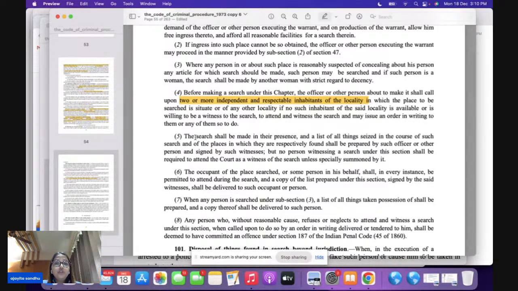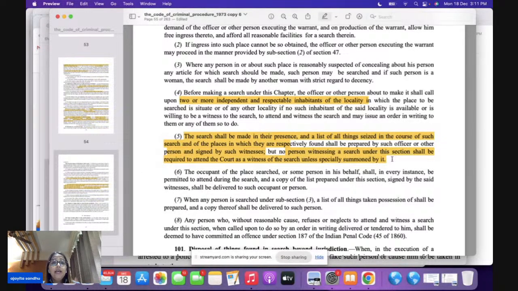Now the search is going to be made in their presence, and whatever list of things is seized in this particular search, the person who is making the search is going to prepare a list. Every witness here is going to sign this. These people are not going to be witnesses of the police officers here, they are merely going to be witnesses of the search.